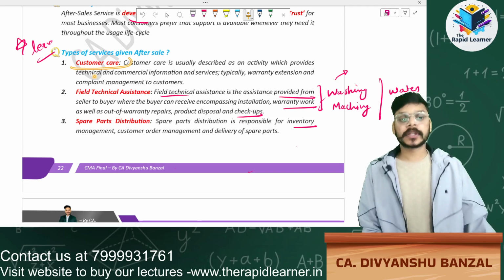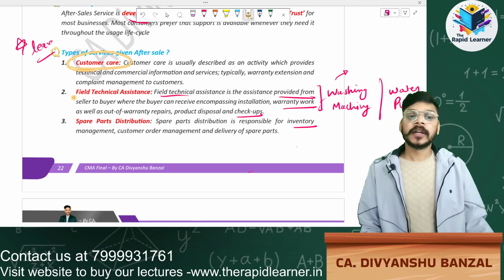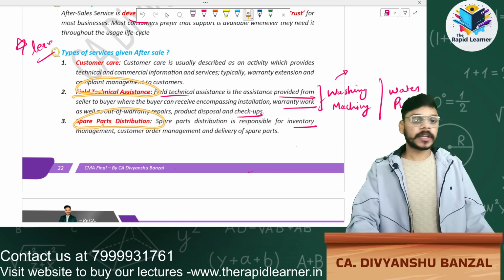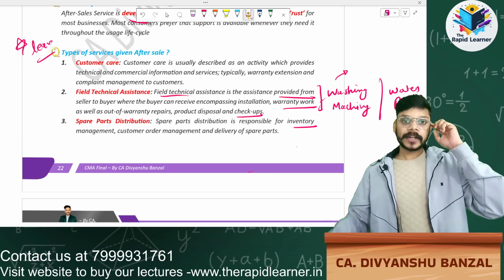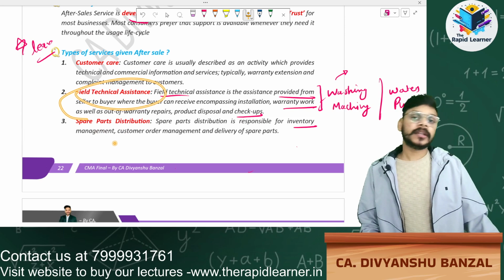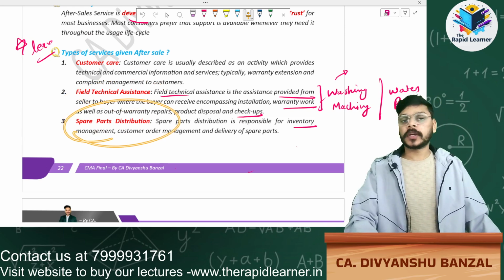First one is customer care service. Second one is field assistant service. Third one is spare part distribution. There are 3 types of service which we have to provide after sales. First one is customer service, second one is field technical assistance, third one is spare part distribution.